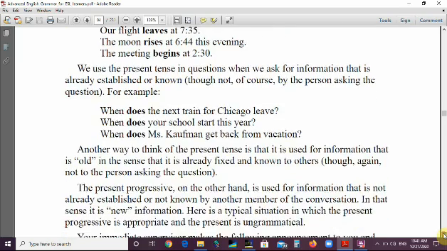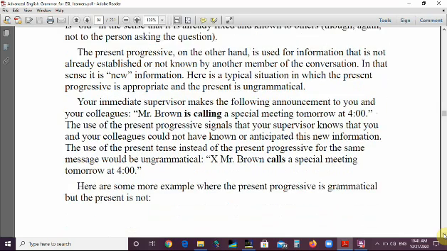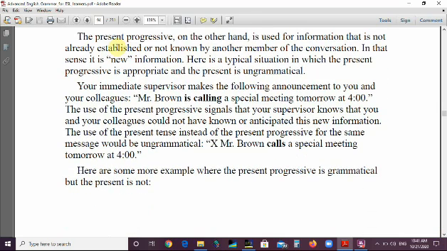Old information is fixed information, or known to others, but the person who asks the question wants to know, doesn't know. On the other hand, the present progressive is used for information that is not already established or not known by another member of the conversation. Both the speaker and the listener don't know the answer. In that sense, it is new information, not old information like the present tense. Here is a typical situation in which the present progressive is appropriate and the present is ungrammatical.